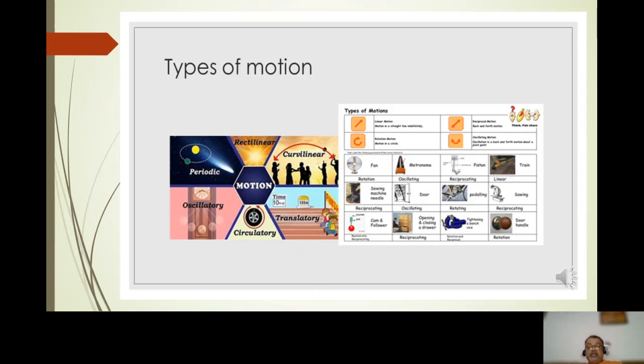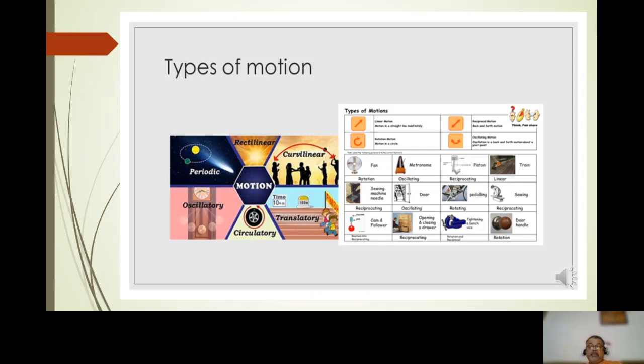Rotation: a fan is an example of rotation. Clock. Pendulum is for oscillating. Piston for reciprocating. Train for linear. Swing machine for reciprocating. Door for oscillating. Pedaling for rotation. Sawing for reciprocating. Opening and closing of a drawer for reciprocating. Door handle for rotation.